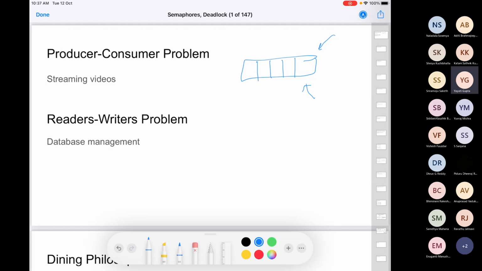Okay, so this is one example of a producer-consumer problem as you see it in the real world. There are more such problems. Another such problem is the readers-writers problem. The readers-writers problem is kind of a generalization of the producer-consumer problem, not an exact generalization, some generalization and some modification. Let's say in the producer-consumer problem, instead of one producer and one consumer, I have one producer and many consumers. Then how will you do it?